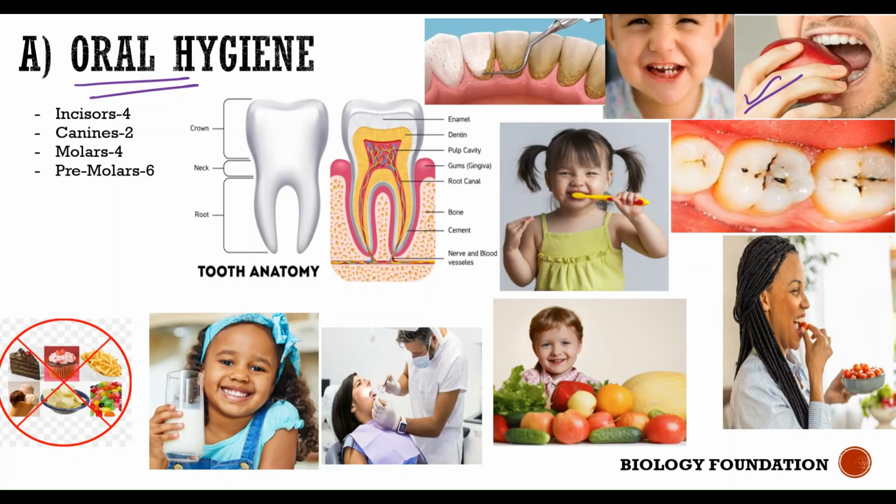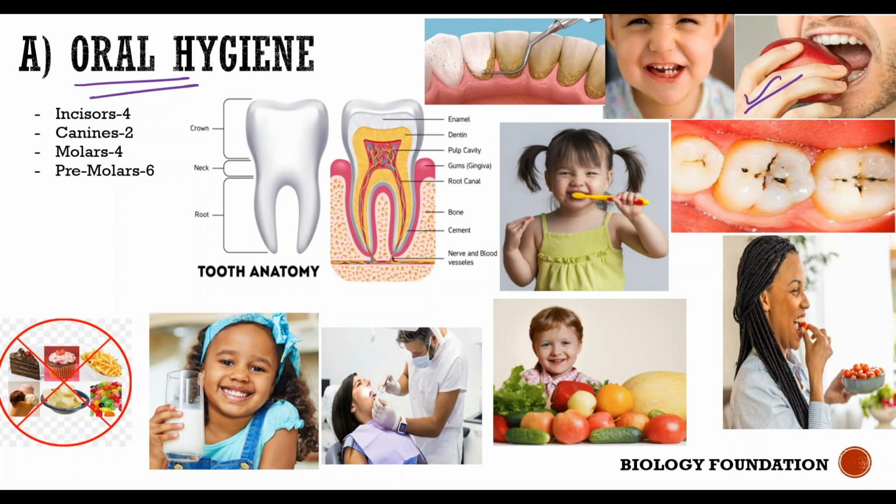For example, if someone gives you an apple and you don't have teeth, can you chew or break the apple into pieces? Obviously, no. So teeth are very, very important. They help us chew the food, grind the food, and break the food into pieces. So we need to take proper care of our teeth, and that is known as oral hygiene.